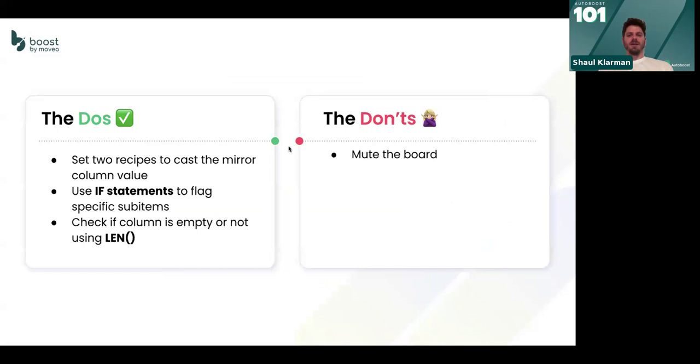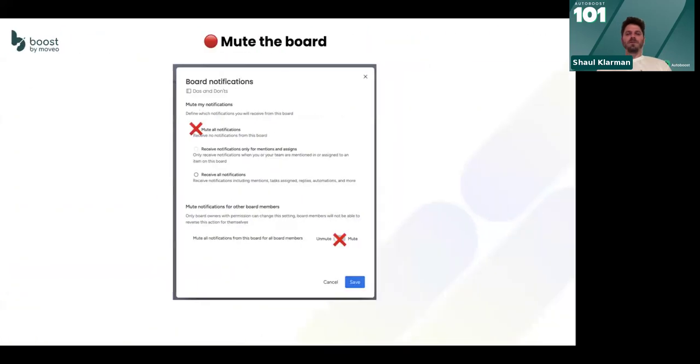Don't mute the board. I know it's an annoying one, but it's an important one. Why not mute the board? It's really more of a past thing that we kind of carry with us: Autoboost sends a lot of notification errors. We know it. We try to fix it in each update that we do. But people tell us it notifies them a lot. They say, I don't want it, I don't need it, I just want to mute it.